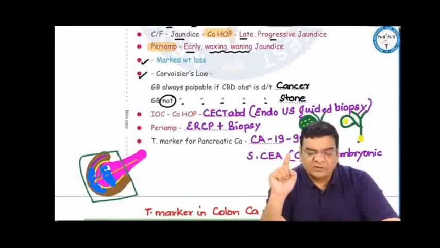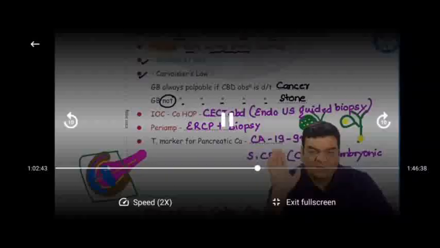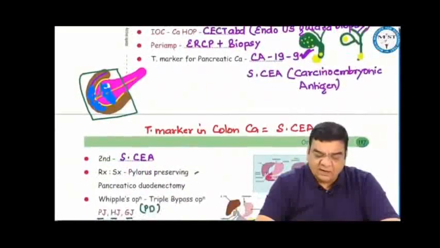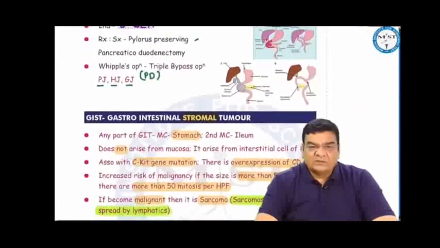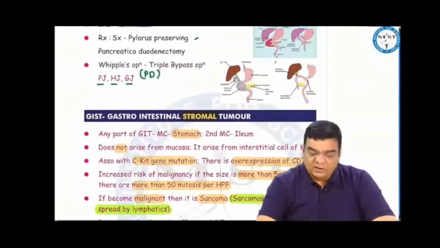For carcinoma head of the pancreas, we do CECT. We can even do endoscopic ultrasound guided biopsies. For periampullary cancers, we are doing ERCP and biopsy. Tumor marker for pancreatic cancer is CA19-9. If CA19-9 is not given in the options, then go for carcinoembryonic antigen. Pancreatic cancers usually do not respond to chemotherapy or radiotherapy, so the mainstay is surgery,